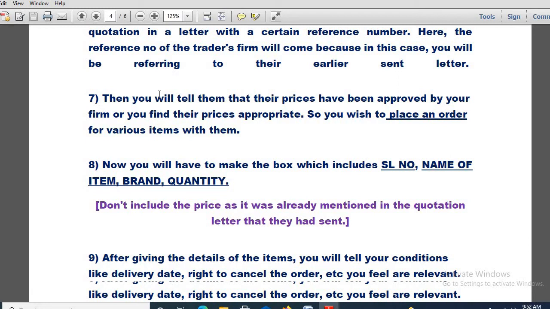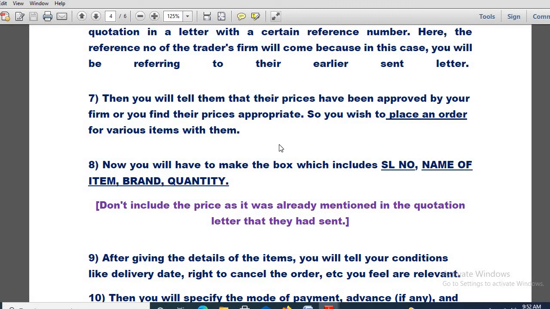Now you will tell them that their prices have been approved by your firm, school or organization, or that you find their prices appropriate. So you wish to place an order for various items with them. You will be saying that you are very satisfied, and on behalf of your school authorities, they are also very satisfied, and the prices seem very appropriate. So you wish to place an order for various sports items with them. In this way you have to do it.